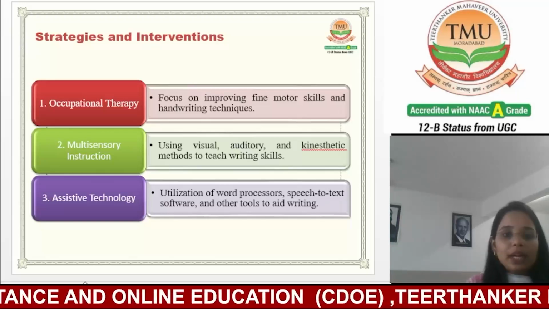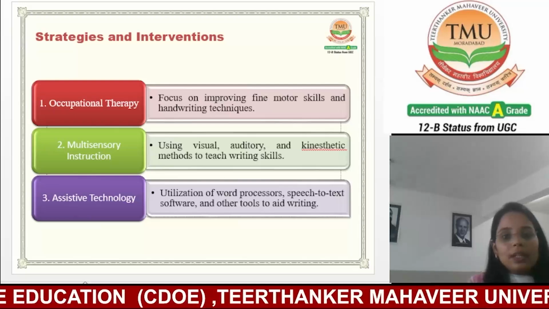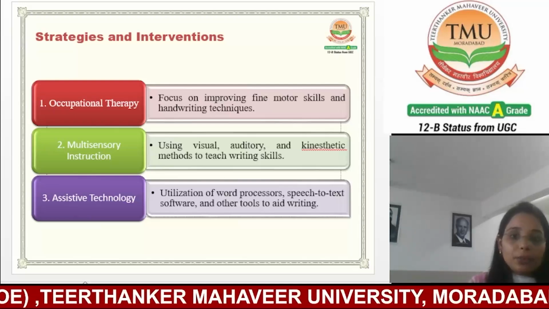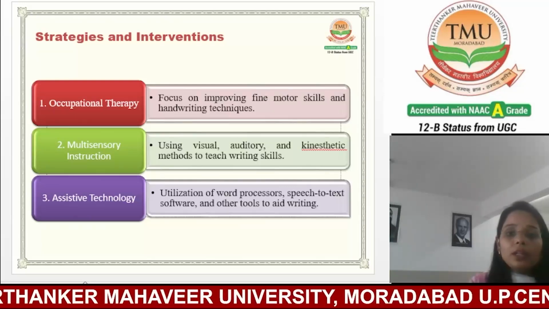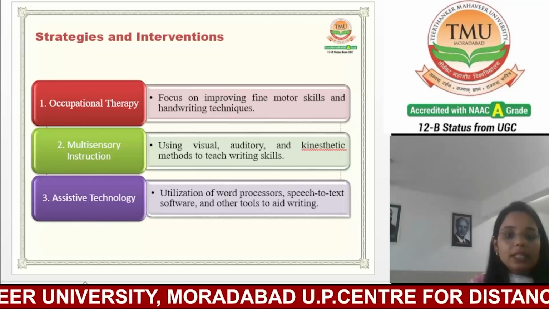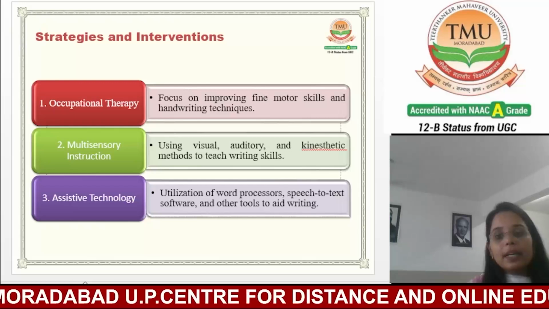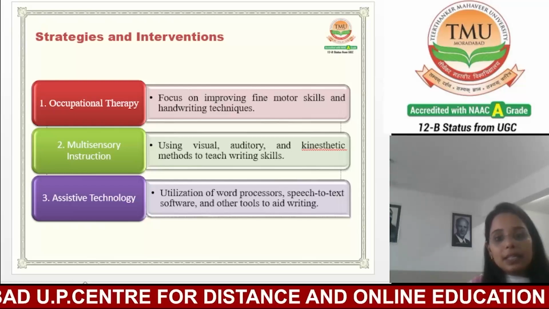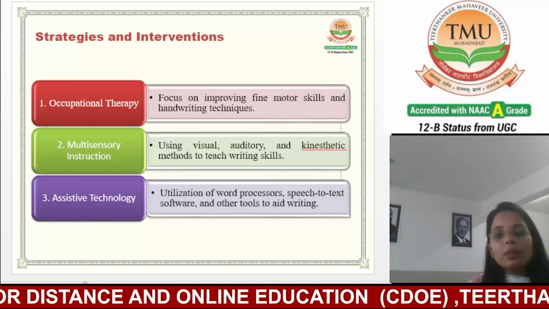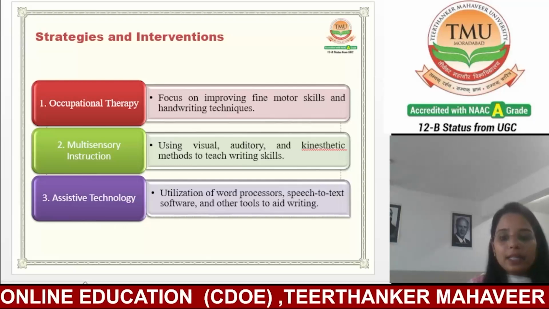Now, next, we are going to talk about strategies and interventions. The first one is occupational therapy, which focuses on improving fine motor skills and handwriting techniques. The second one is multisensory instruction, using visual, auditory, and kinesthetic methods to teach writing skills. The third one is assistive technology: use of word processors, speech-to-text software, and other tools to aid writing.